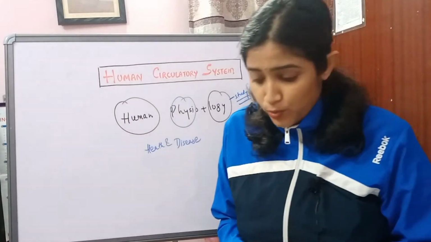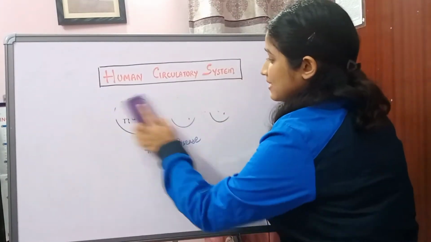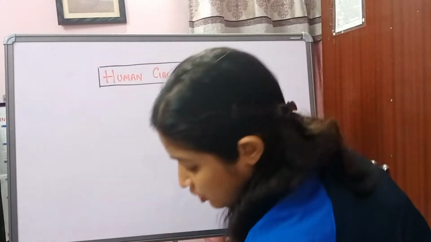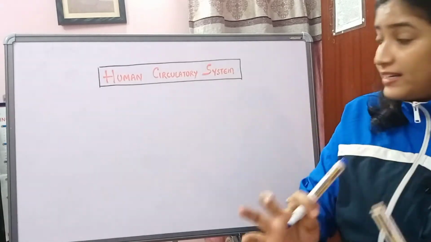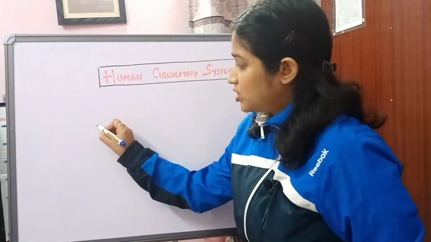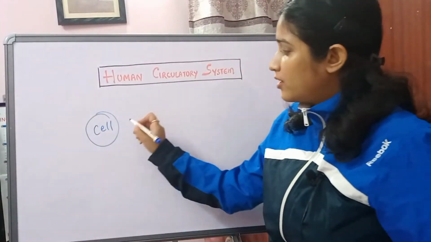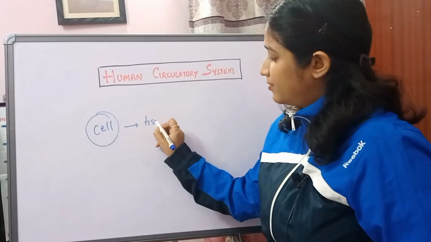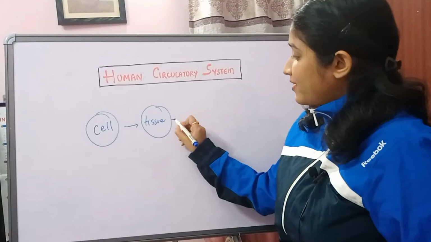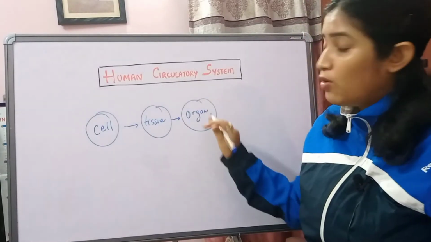You very well know the concept of system, cell, tissues, and how they are related to each other. So the journey starts with a cell. A cell is the basic unit of the human system. A group of cells together is known as a tissue. These tissues are further grouped and characterize themselves as an organ. Is it clear? How are organs made up?